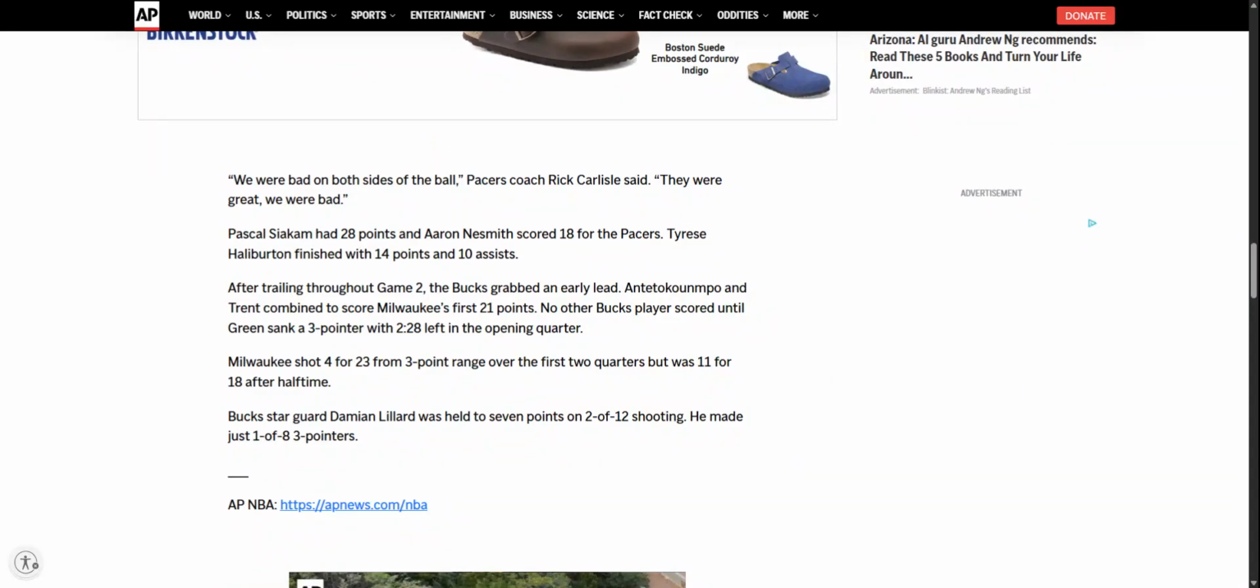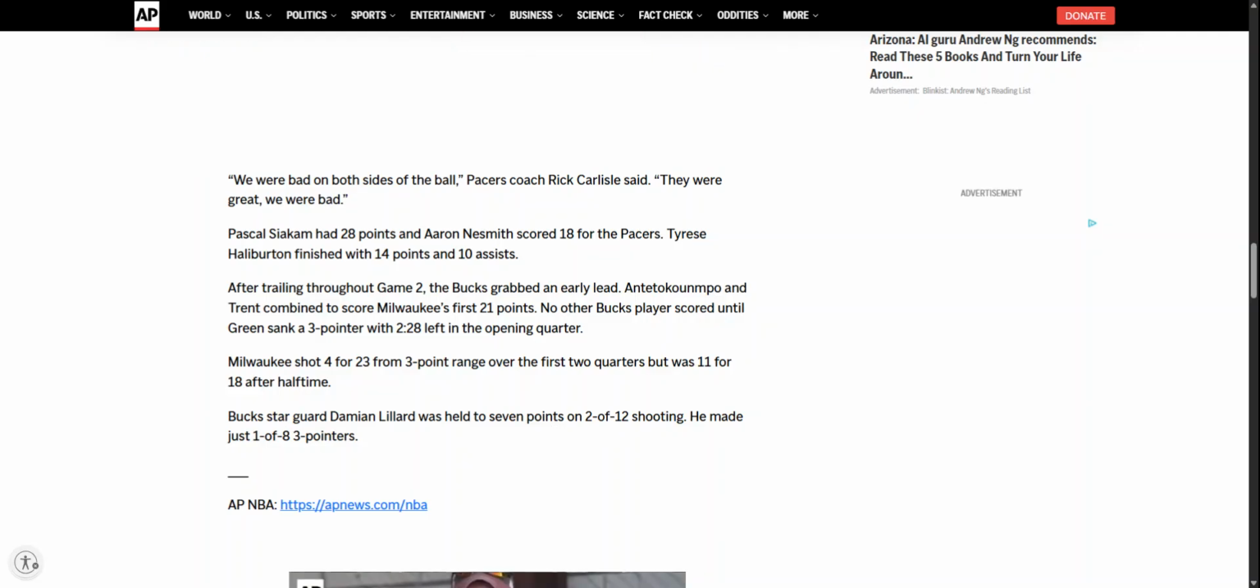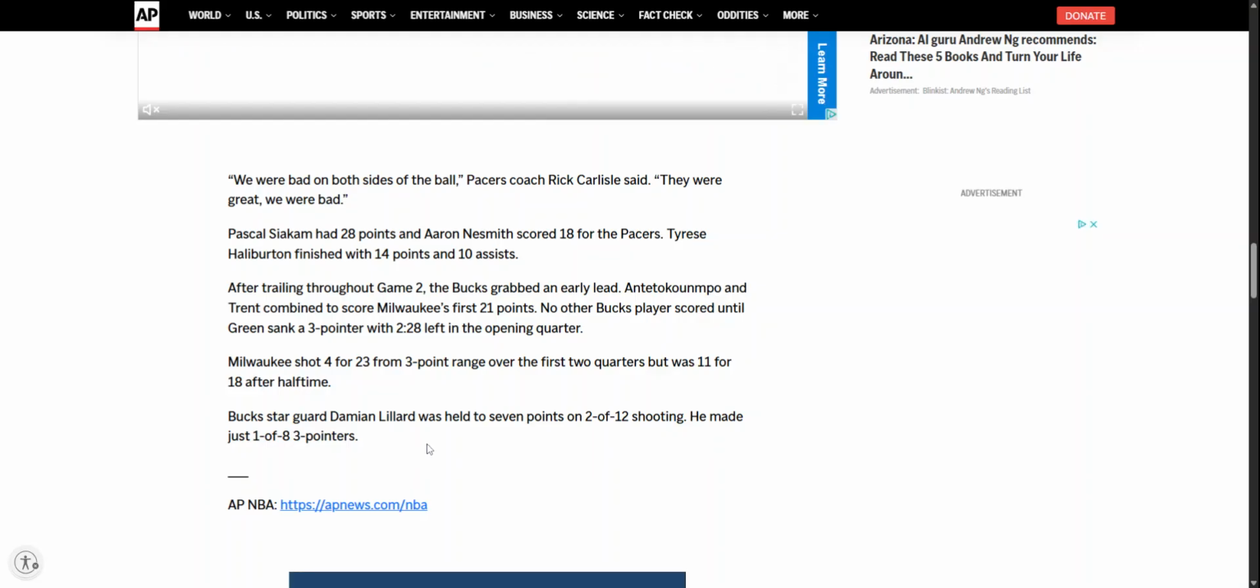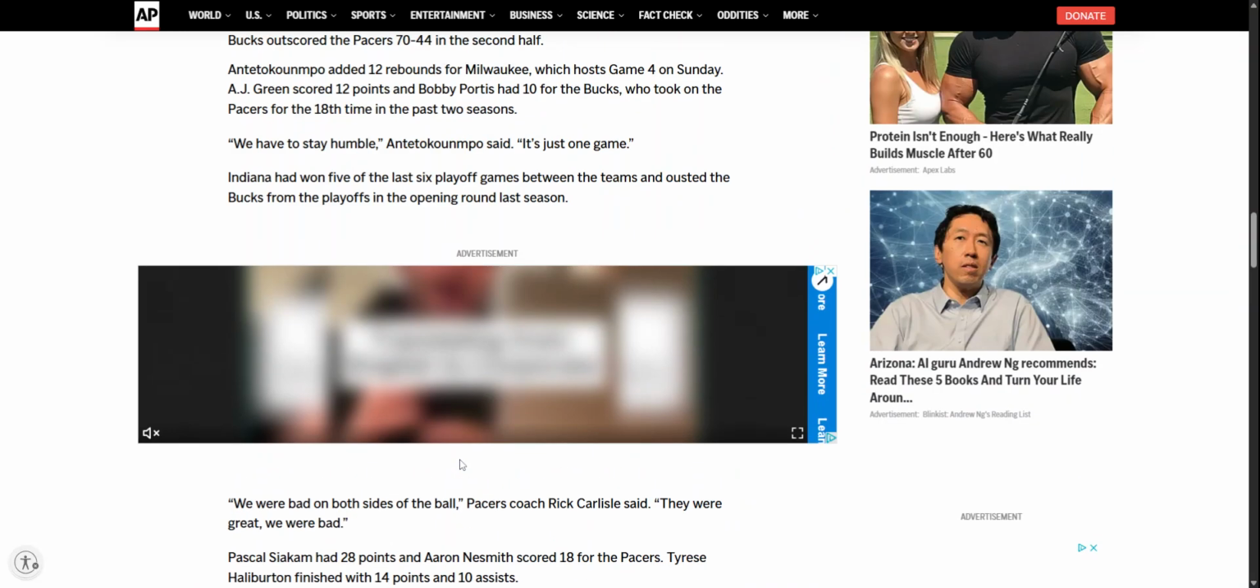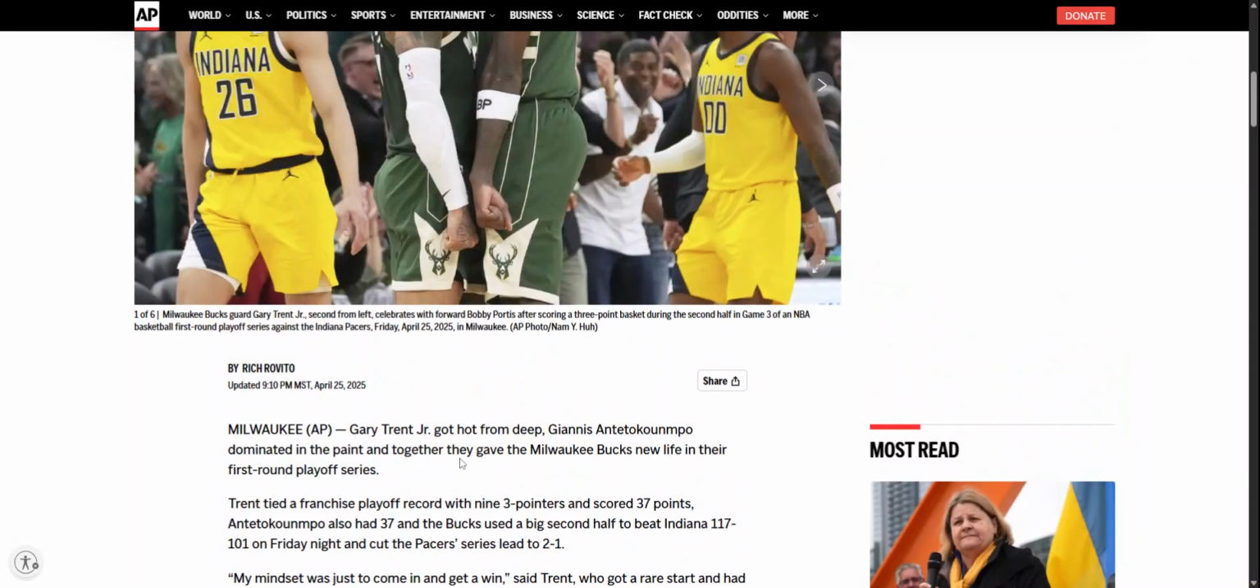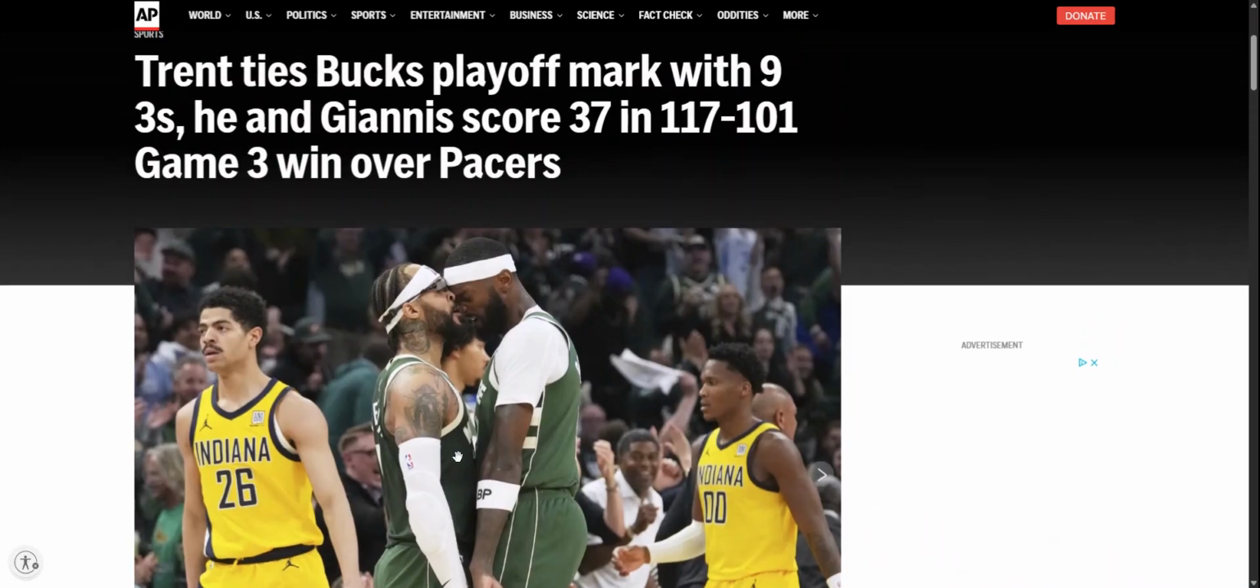Bucks, and don't forget about Damian Lillard. He was held to only 7 points on 2 of 12 shooting. That's hideous. And he made just 1 of 8 3-pointers, probably because it was scripted for Trent to have this big game. Trent Jr. here.